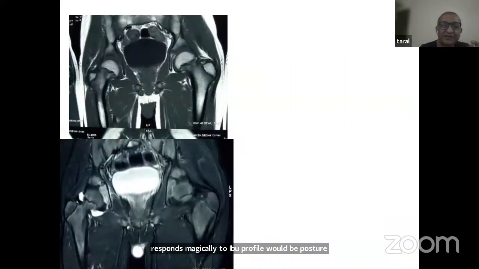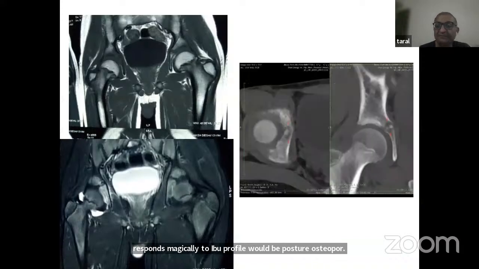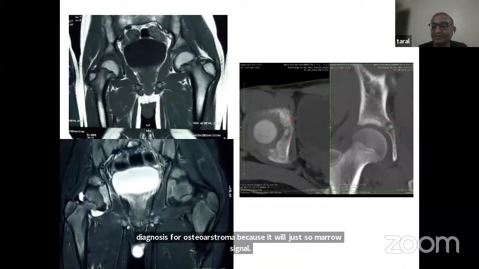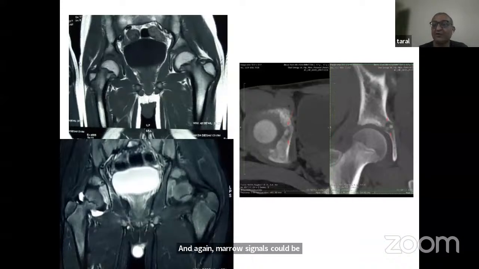Okay, so this child, we did an MRI. MRI is not the right diagnosis for osteoid osteoma because it will just show marrow signals. And again, marrow signals could be leukemia and many other things. But a CT scan here, you can see it picked up this big nidus in the acetabulum. So this was osteoid osteoma.